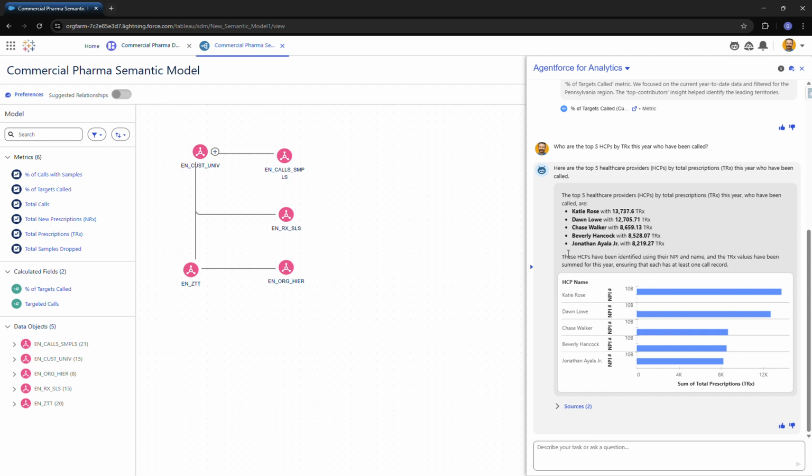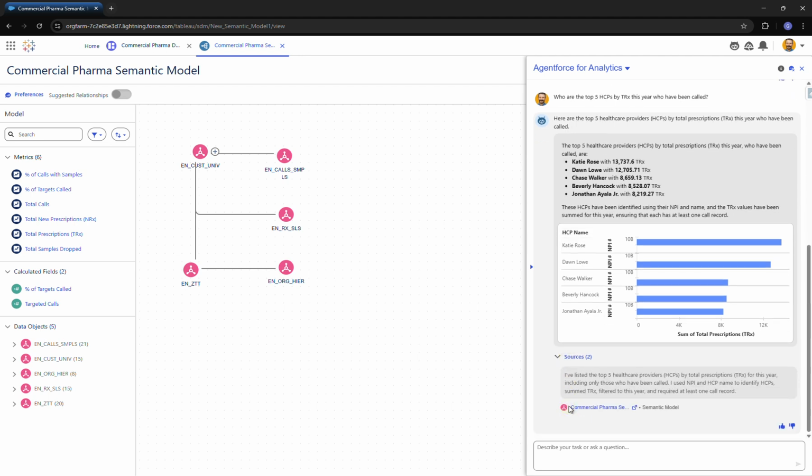Our output is a list of the top 5 HCPs by TRX who meet our criteria of having at least 1 call. The difference here is that there is no metric that does all this at once, so Concierge generated a semantic query off of my natural language question to answer my prompt, as shown by the semantic model denoted here. Thanks for watching.